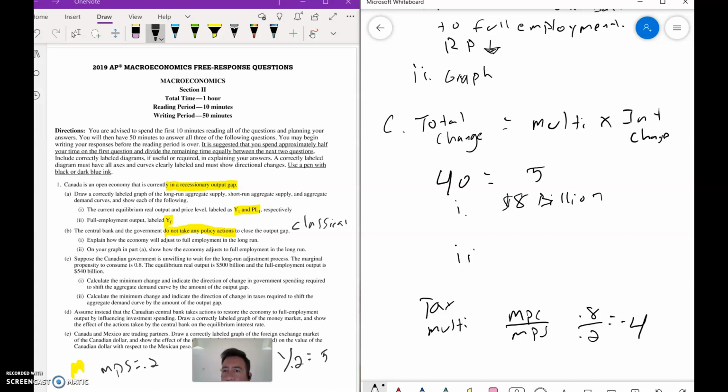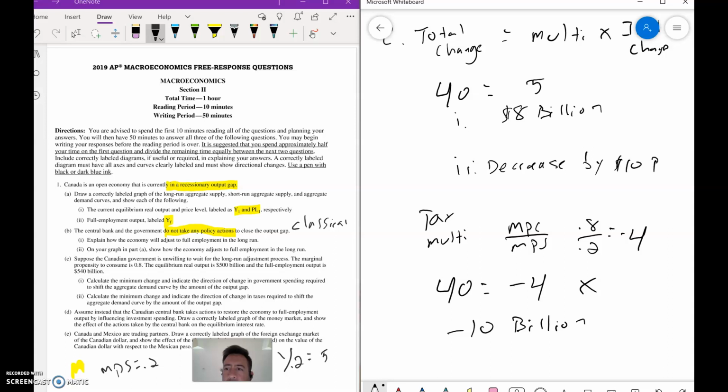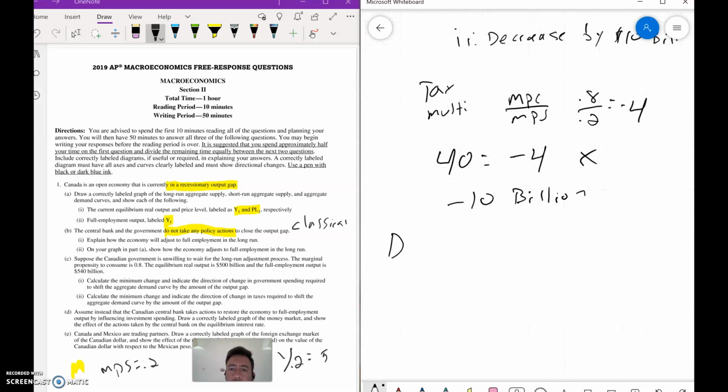So then we just plug in the same thing this time. That's going to be 40 equals, since it's a decrease, we're going to have to decrease taxes. And we're solving for the initial change. So we have 10 billion. So you have to say decrease by 10 billion. Okay, because notice it's the tax multiplier. Very good. Let's go on to D.